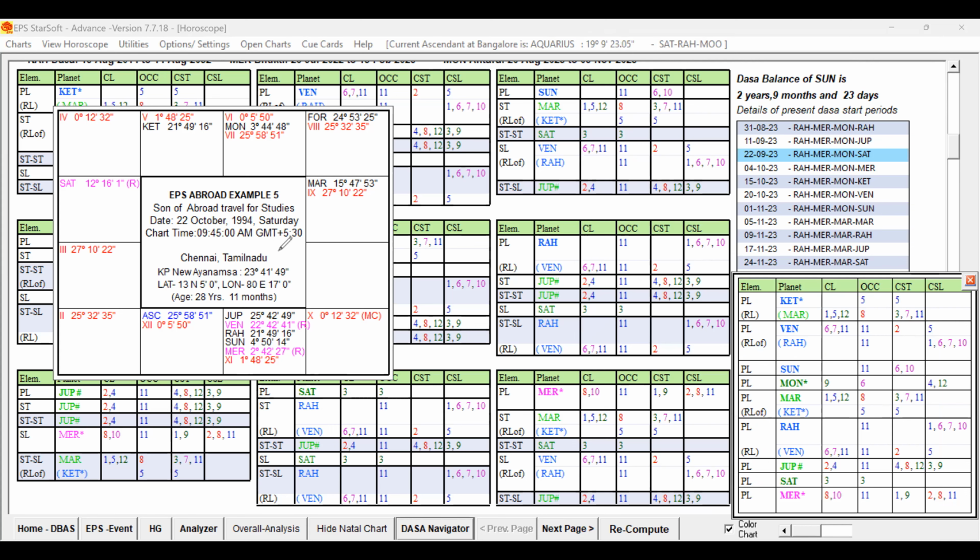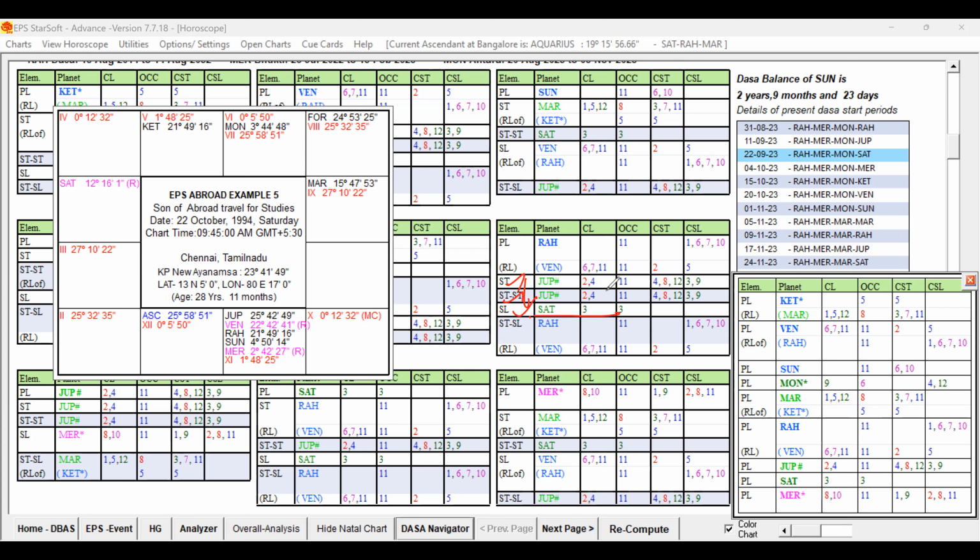Rahu has star lord and 12 level planet Jupiter. So Jupiter is there, this good key planet is present. And the 12 level planet is also Jupiter, and the sublord is Saturn. Saturn is also a good key planet. So Rahu is in the star and sub of favorable key planets.